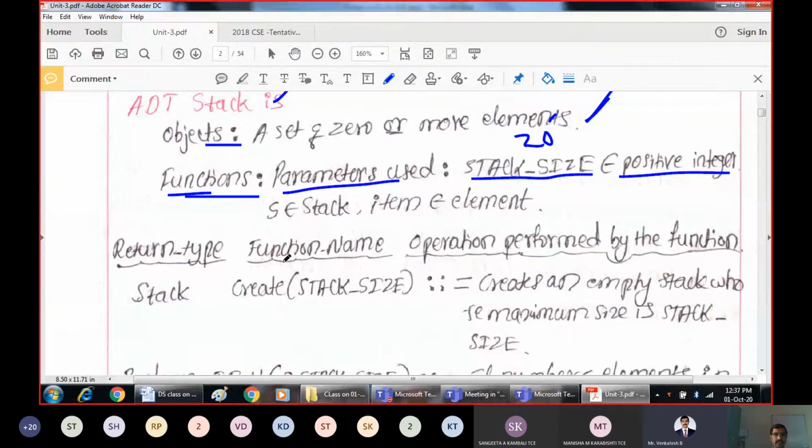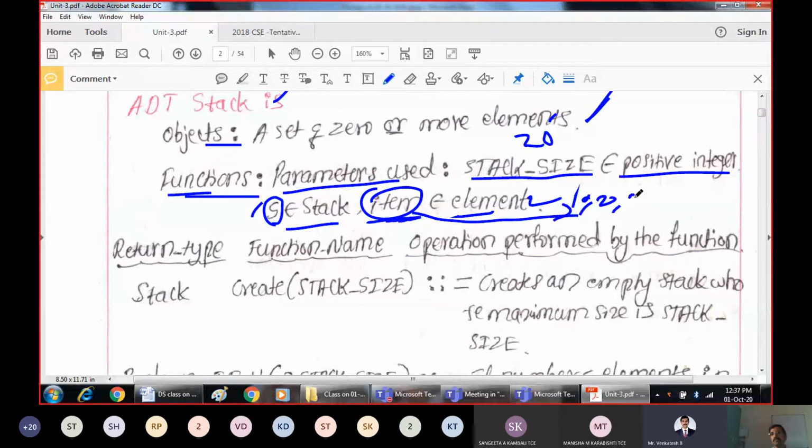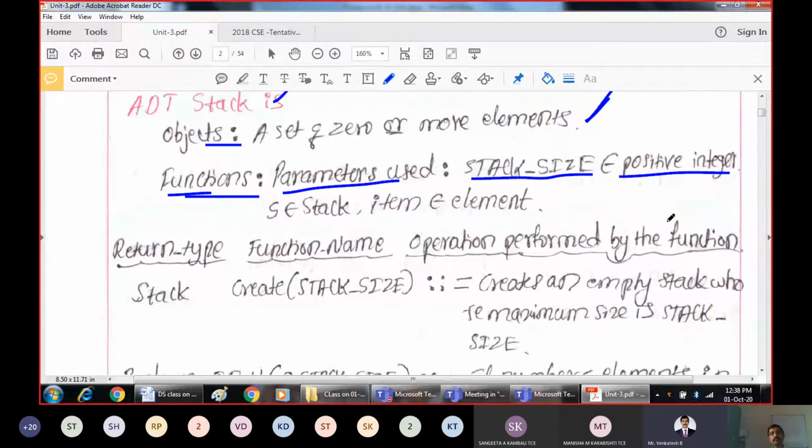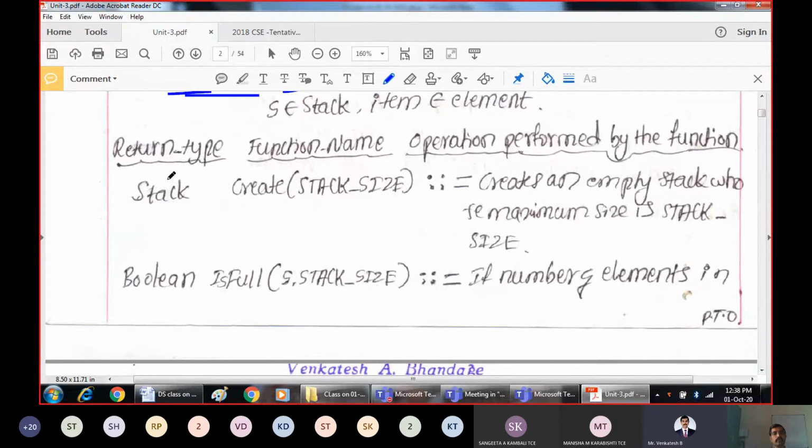So these are prerequisites. And here we are taking some name for the stack. Any name you can give here, you can even give your own name. Then item is any element belonging to the stack. That means this is the item which we are inserting or deleting. It can be anything, 10, 20, 30, whatever, all the numbers. So basically, what is an item? It is some element which we are trying to use with the stack. So these are the prerequisites. Now coming to the different operations we can do.